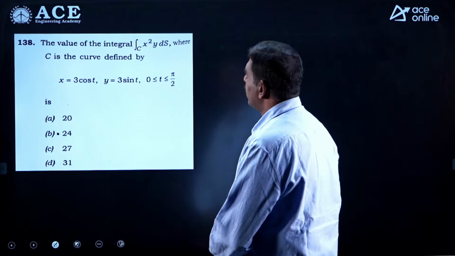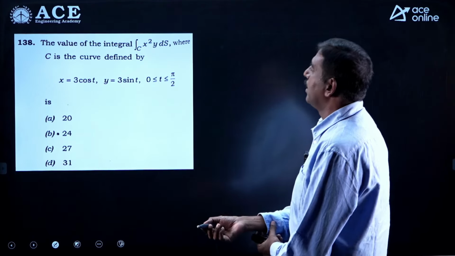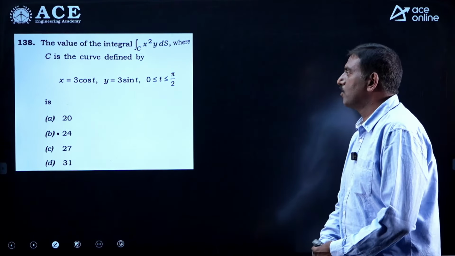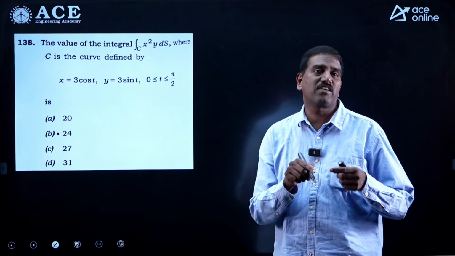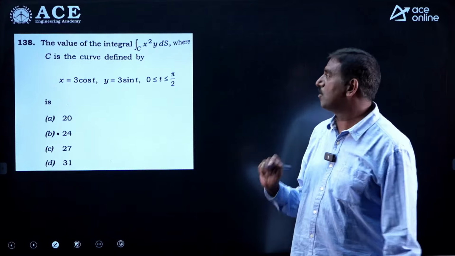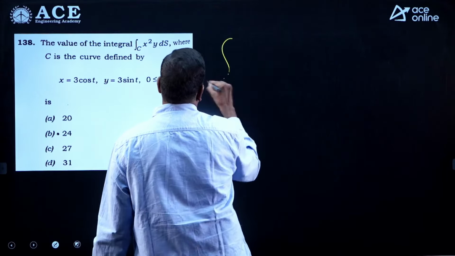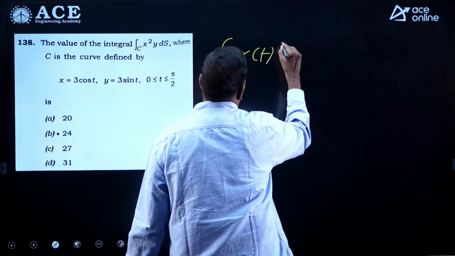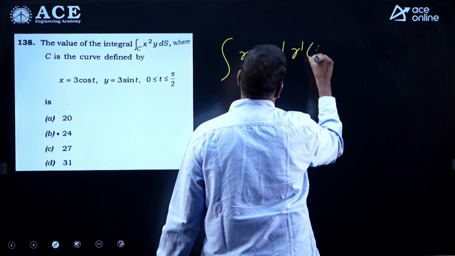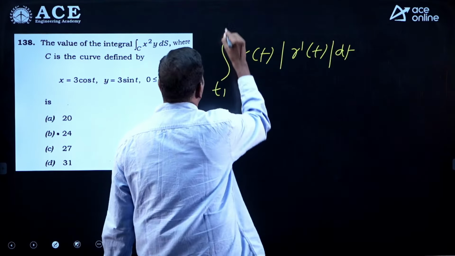The value of the integral over c of x square y ds, where c is a curve defined by x is equal to 3 cos t, y is equal to 3 sin t. This is a line integral over a curve in parametric form. The formula is the integral of f of r of t into modulus of r dash of t dt, with limits from t1 to t2.